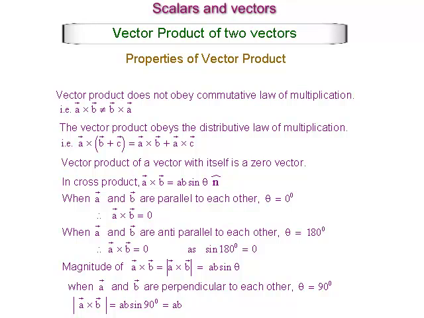Therefore, vector A cross vector B is equal to 0 as sine 180 degrees is equal to 0. Magnitude of vector A cross vector B is equal to AB sine theta. When vector A and vector B are perpendicular to each other, theta is equal to 90 degrees. Therefore, the magnitude of vector A cross vector B is equal to AB sine 90, which is equal to AB.